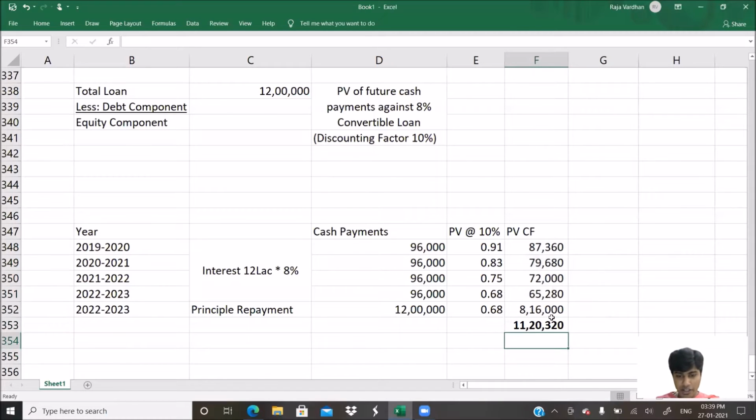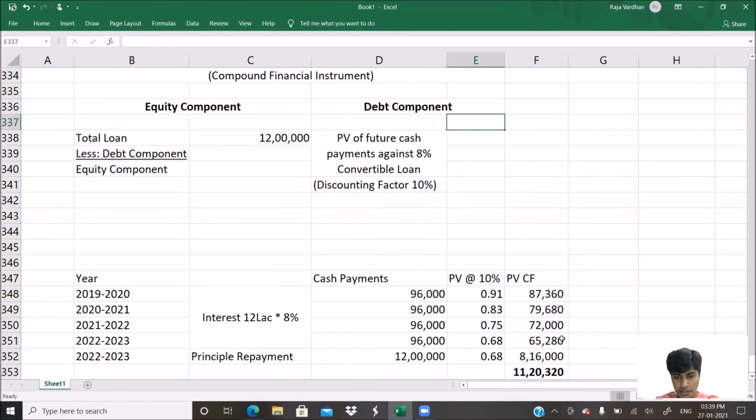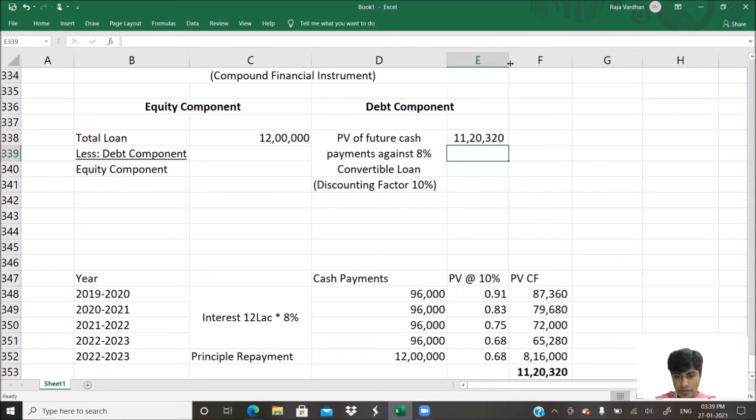Let us write our debt component. What is the debt component, guys? The debt component of the loan is 11 lakh 20,320. How much will be the equity component? Equity component is total convertible loan less debt component.